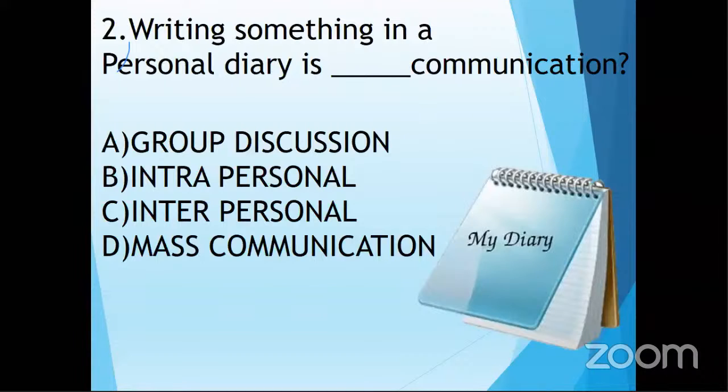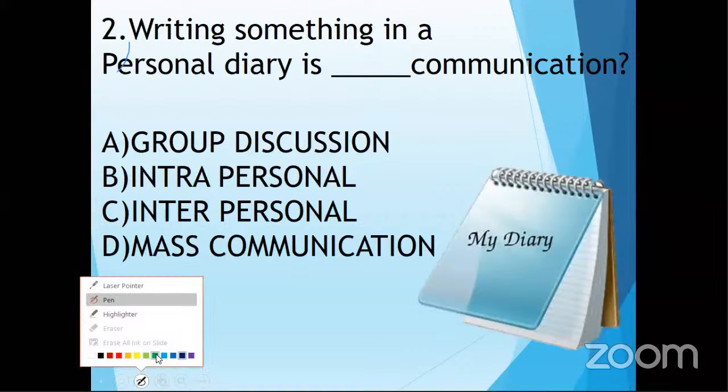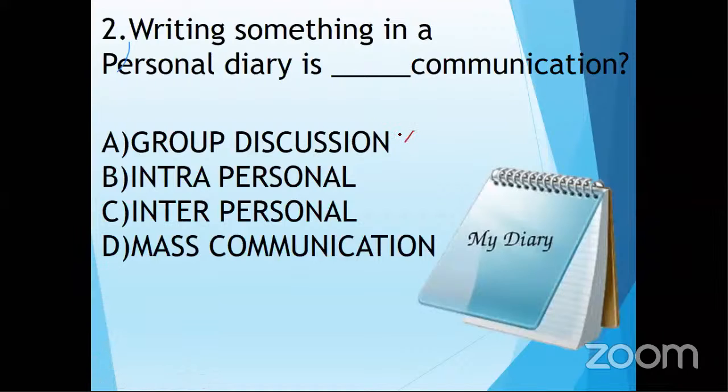Good. So understand, students, here also first we will apply the rule of elimination and then we will do the guesswork. Group discussion cannot be the answer because you're writing something in a personal diary. I am writing something in my personal diary, so this cannot be group discussion. This cannot be mass communication. What is the difference between group discussion and mass communication? In group discussion, participants are countable, but in mass communication, participants are not countable.